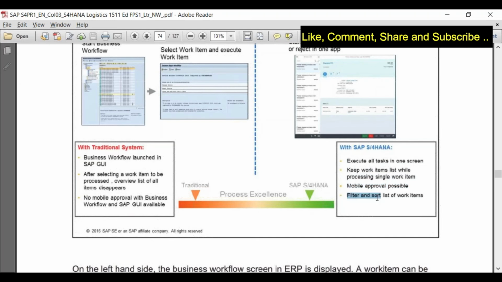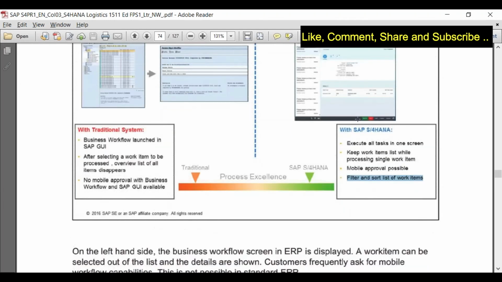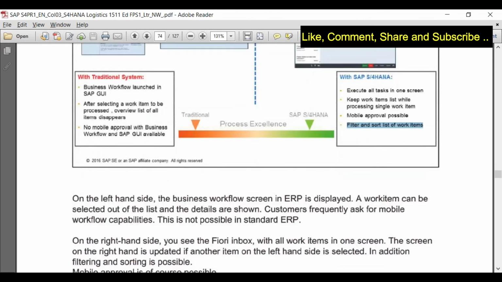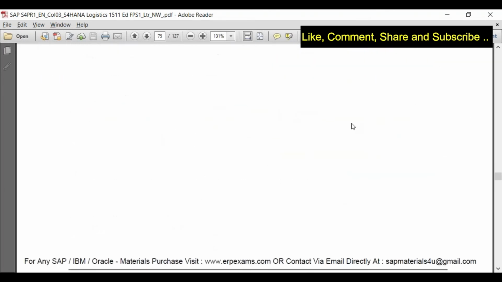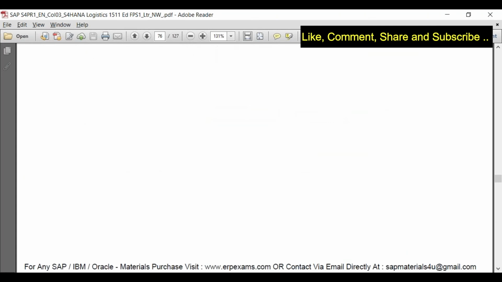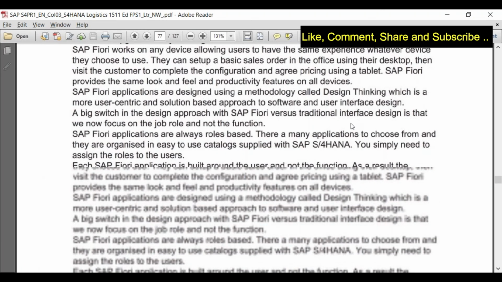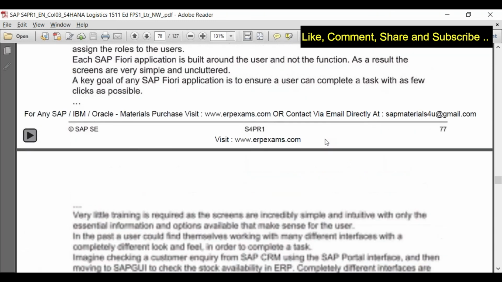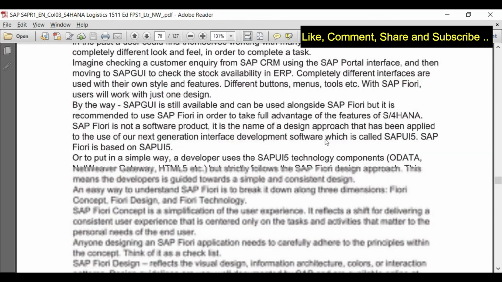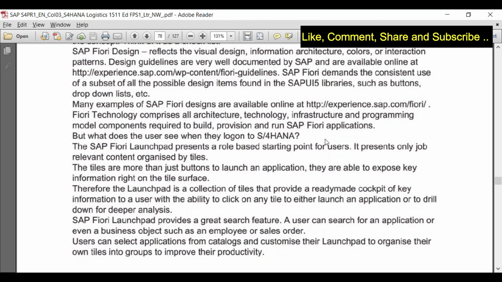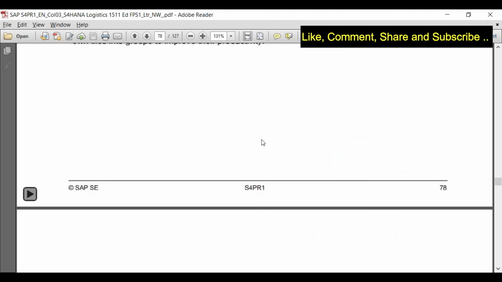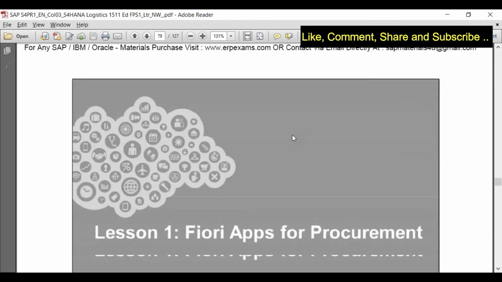Filter and sort list of work items. You can filter, you can sort according to your own requirements. These are all the Fiori point of view, but I'm more trying to show you the functionalities that we discussed. If you see the 1610, it is mainly concentrating on the functionality point of view. So once I complete this, I will show you that also.